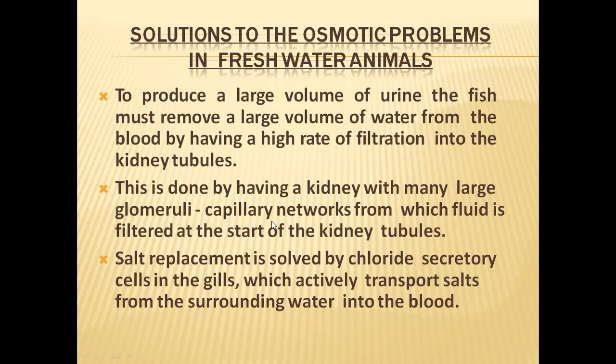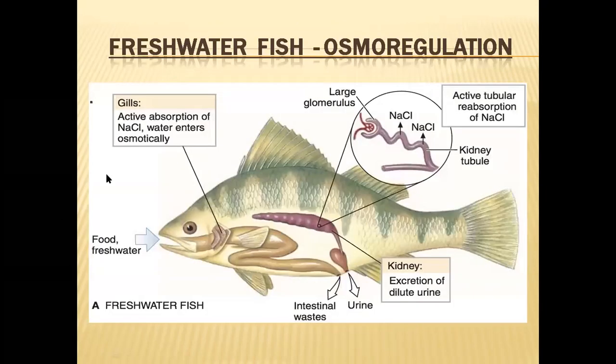Many nephrons will be there, but those nephrons simply filter the water, and most of the filtrate will be sent out of the body in dilute urine form. In this diagram, we can see that they have just simple nephrons in their body. They do not have the Henle loop. Why?